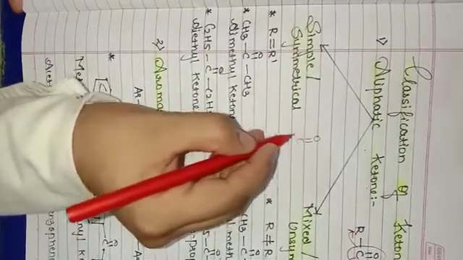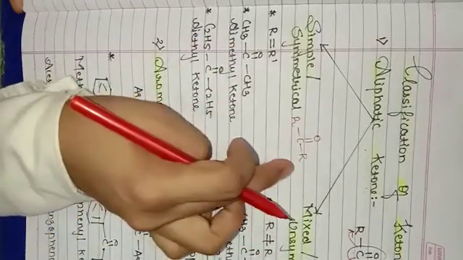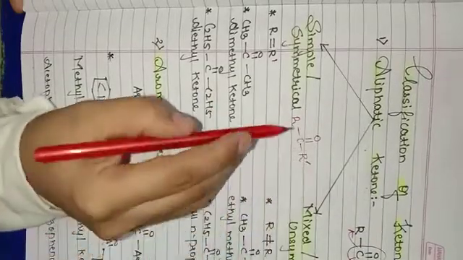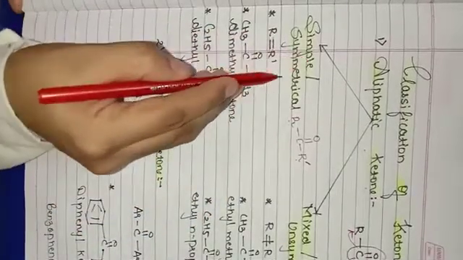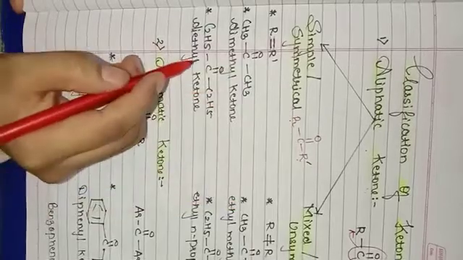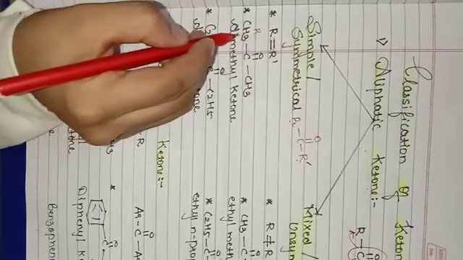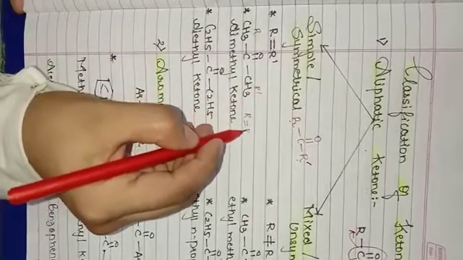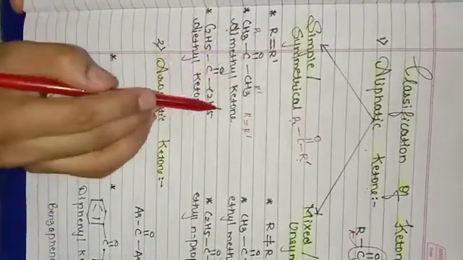The functional group of ketone is C double bond O, R, R. Here two R are present. Let us take this one as R, this one as R dash. When R and R dash are the same, that is your simple or symmetrical ketone. Example for the same, C double bond O. Here this R is CH3, this R dash is CH3. Here R is equal to R dash. So this comes under simple or symmetrical ketone, and the name of the compound is dimethyl ketone.